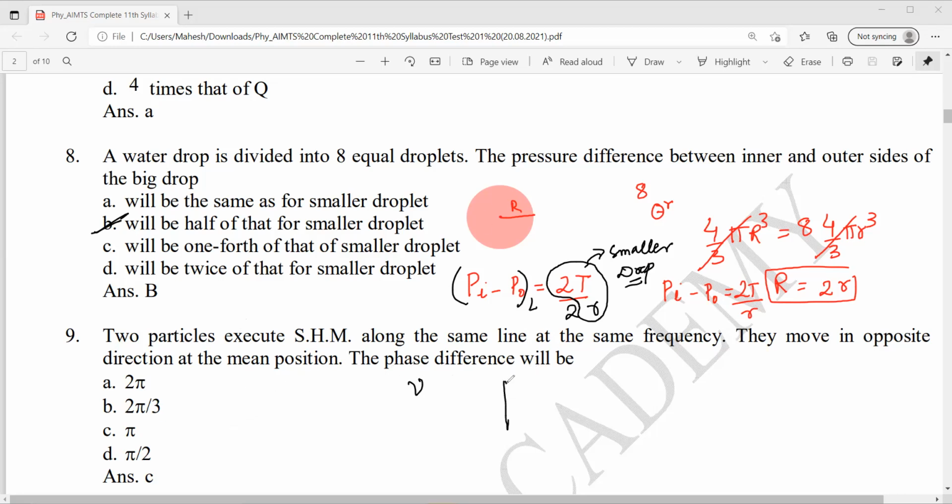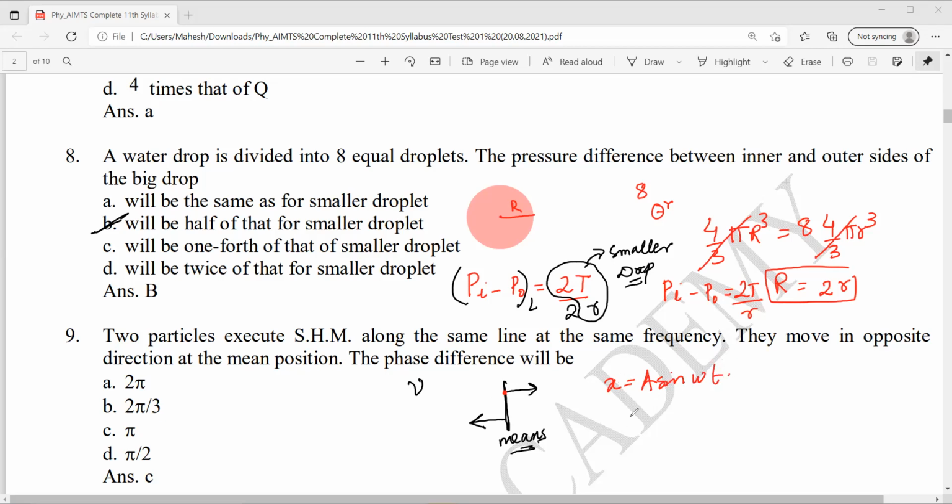Along the mean position, they are moving in opposite directions. That means while this one is starting, the other SHM is moving in the opposite direction along the mean position. So obviously the phase difference will be pi. How? For the first, let's say it is starting from here: x equal to a sine omega t.